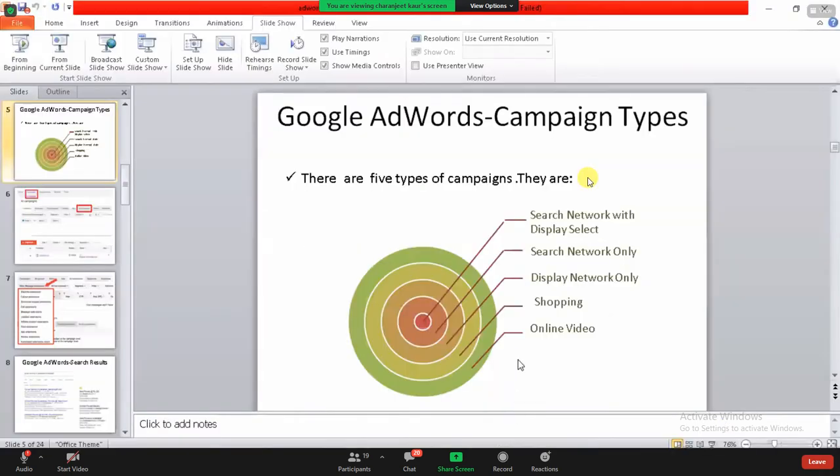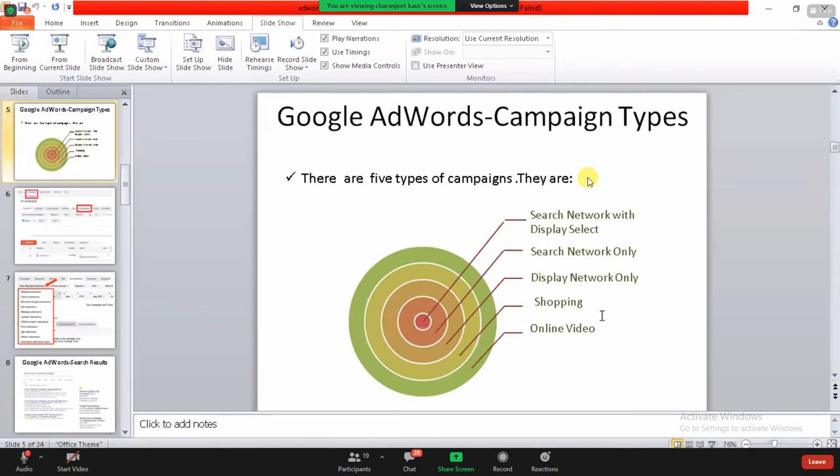Now, if I talk about online video, I hope you understand this word. Like on YouTube, when you go to a video, you see many kinds of ads, like GoDaddy and Bluehost, everyone running their business.